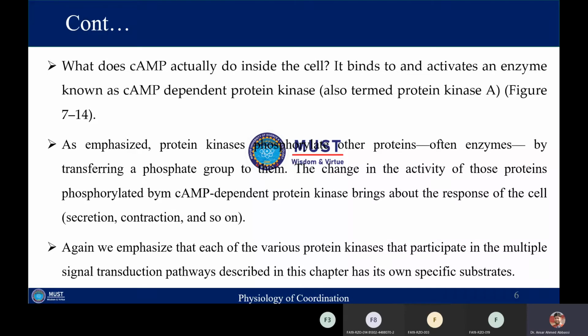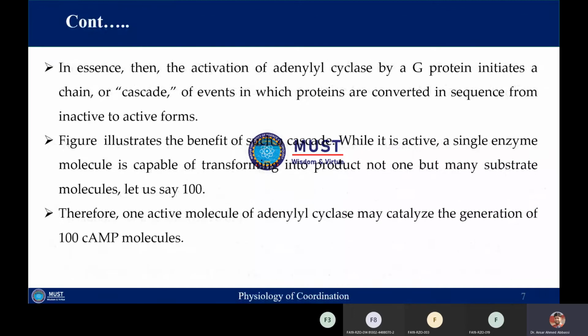So it means that protein kinases which are participating in the complex signal transduction pathway have their own specific substrates. So activation of adenylyl cyclase or adenylate cyclase by G protein will initiate a chain or cascade of events, and in this cascade, proteins are converted in sequence from inactive to active form. It means proteins are present in inactive form, and once they are phosphorylated, they will be converted into an active form.